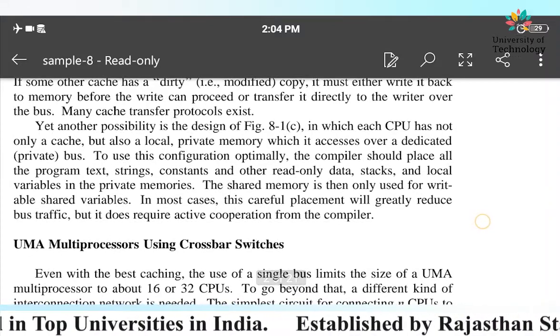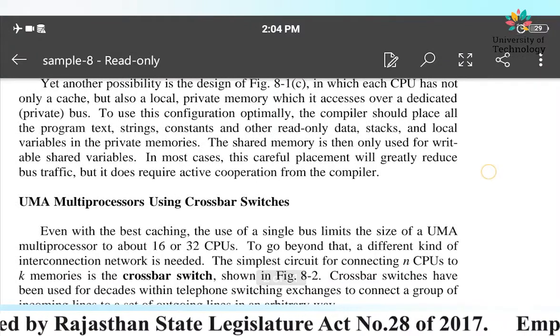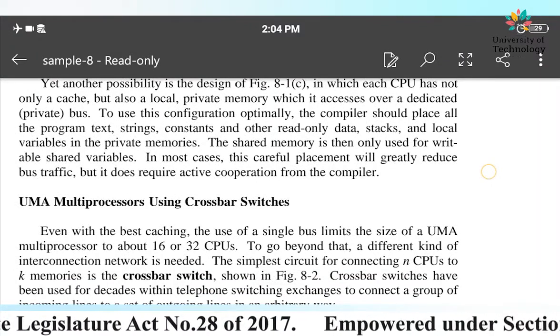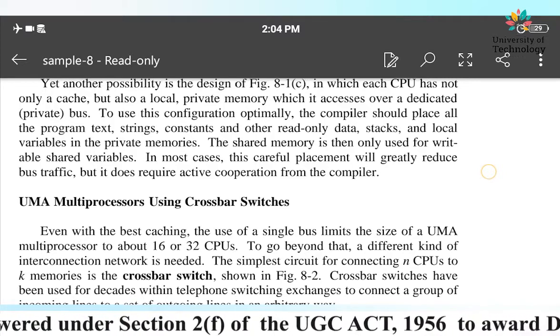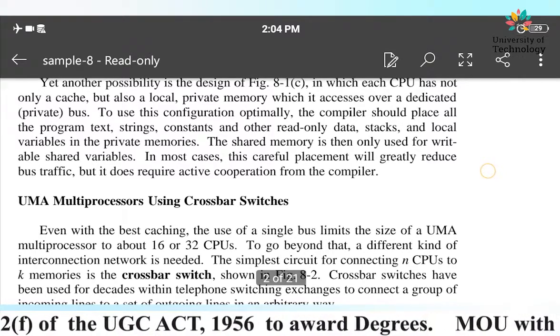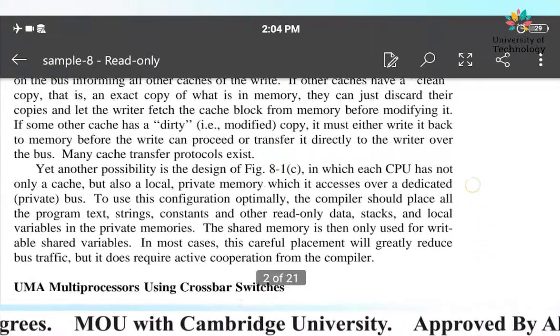In most cases we use it only for writable shared variables. In the maximum number of cases, its careful placement will greatly reduce the bus traffic. With the help of this the bus traffic will be reduced, but it does require active cooperation from the compiler.